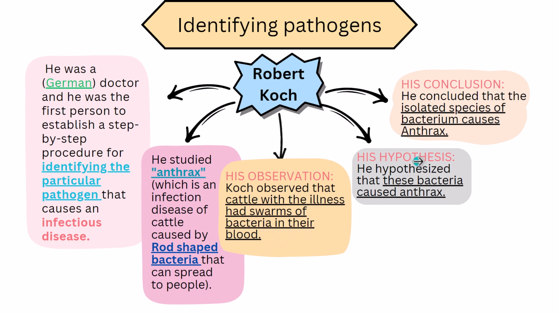He hypothesized that these bacteria, the swarms of bacteria that he finally found to be rod-shaped bacteria, cause anthrax. And finally, after his experiment and after his results, he concluded that an isolated species of bacterium, here we have a single rod-shaped bacterium, caused anthrax.